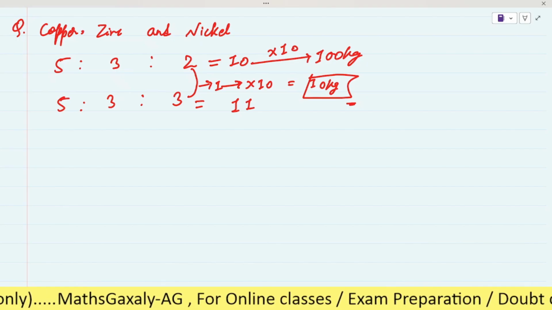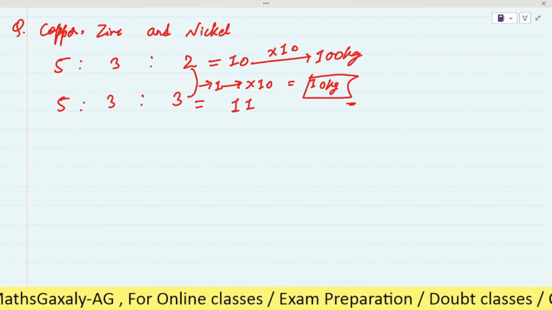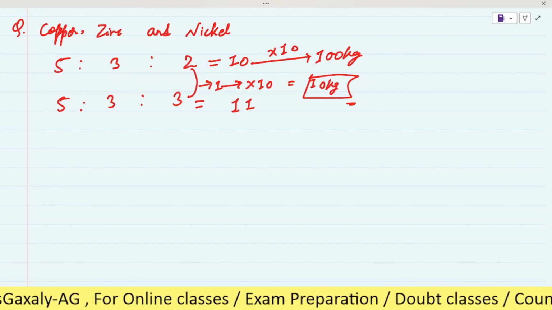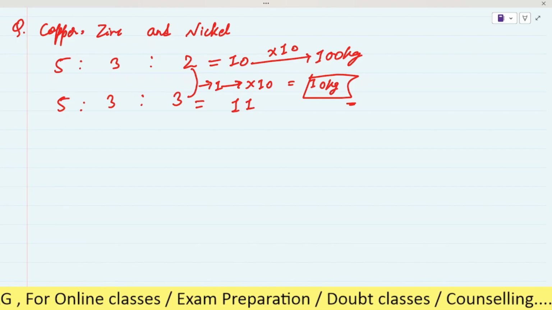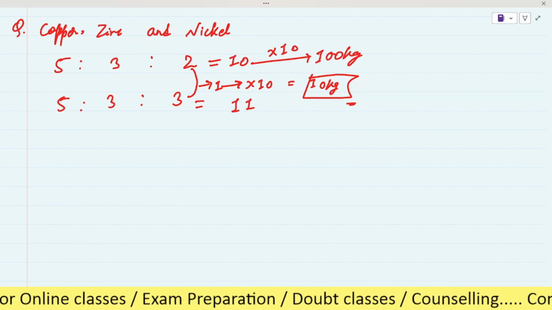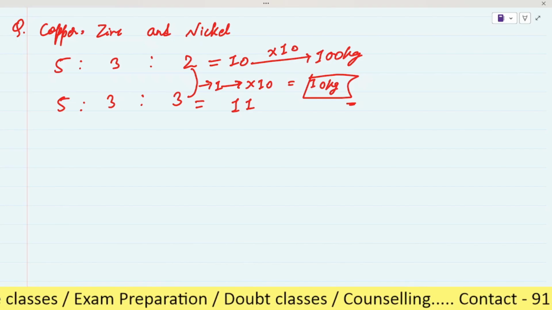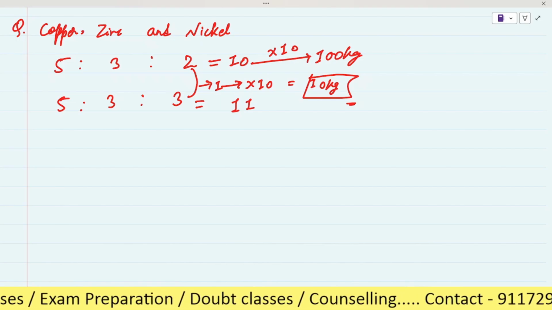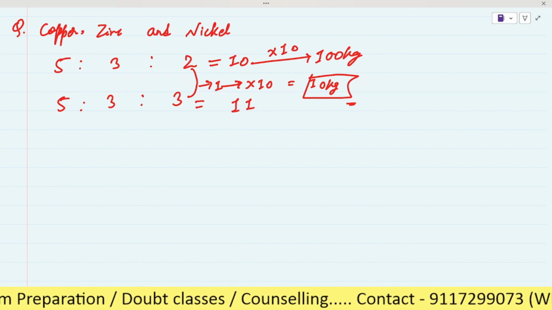Yes, sir. If it will ask for the final quantity of the alloy, you can do it, right? You have to just multiply 11 by 10. If it will ask about the quantity of copper or zinc, you have to just multiply it by 10, 5 into 10 or 3 into 10. Okay, is it clear? Yes, sir.